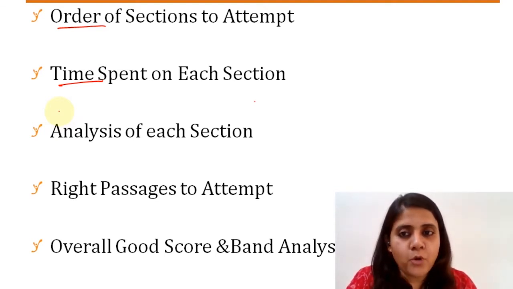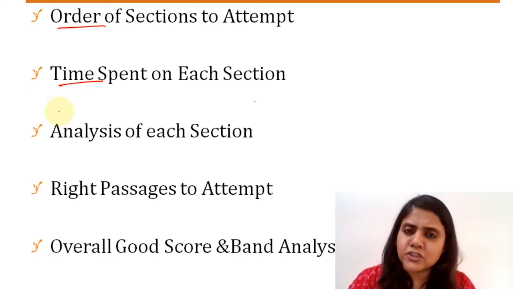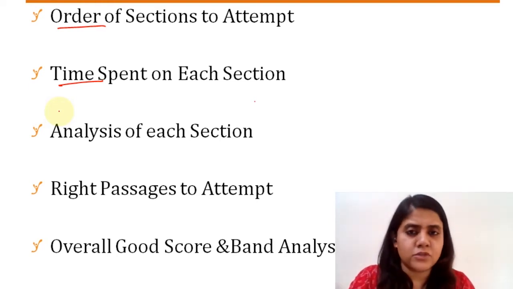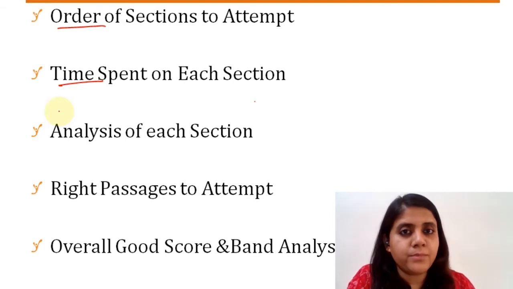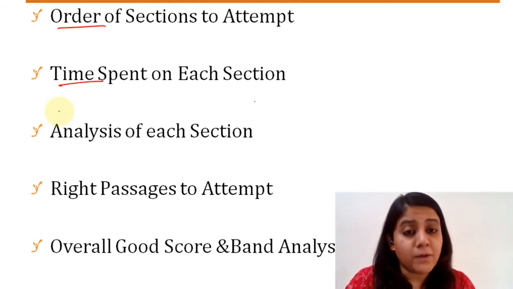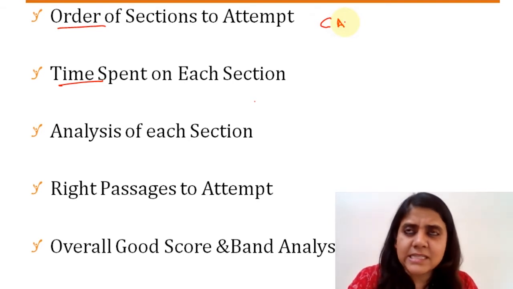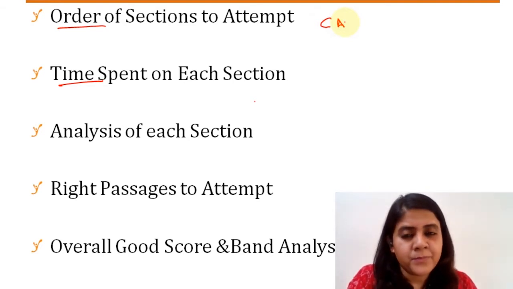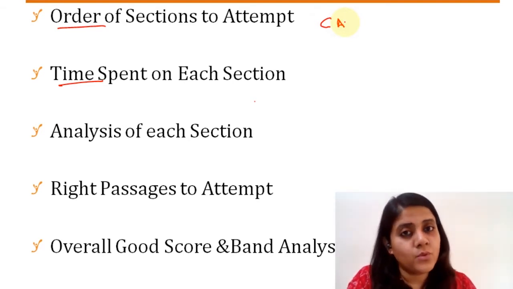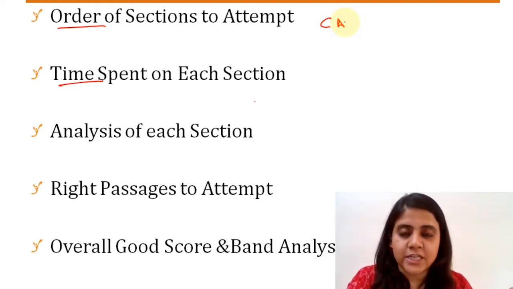So coming to the first point, the order of sections to attempt, I'm sure the discussion would have happened across different classes, but I felt this would be a right platform to discuss this once again. A lot of you are comfortable or used to doing the current affairs section first, right? Which makes sense to the extent that, yes, this is a less time consuming section. You can do a lot of questions in a minimum amount of time and get going. You can move on from one section and have this idea that one section is already done.